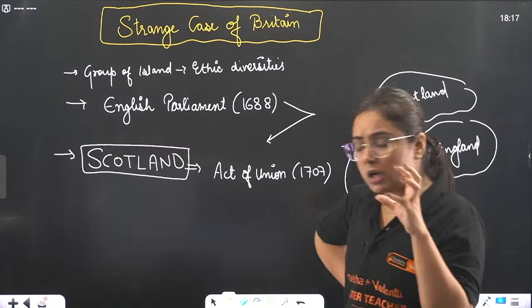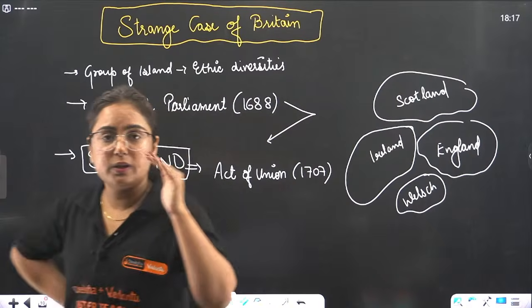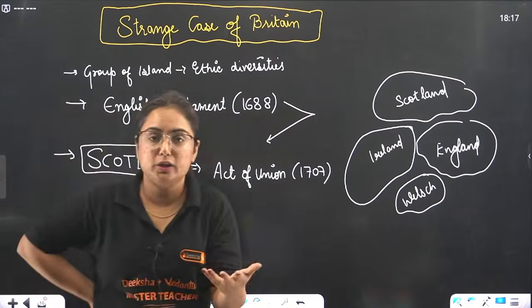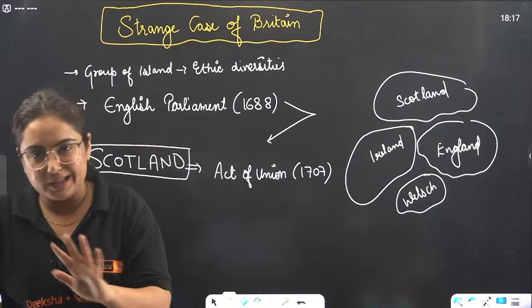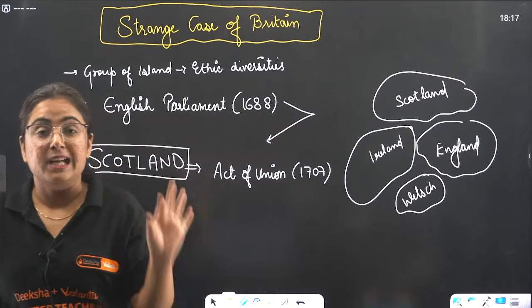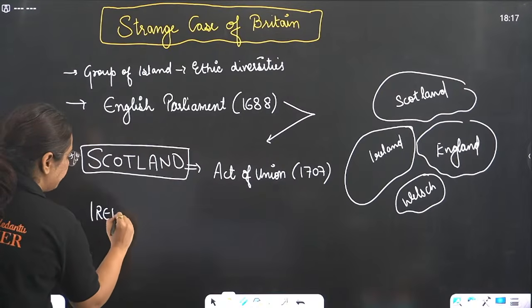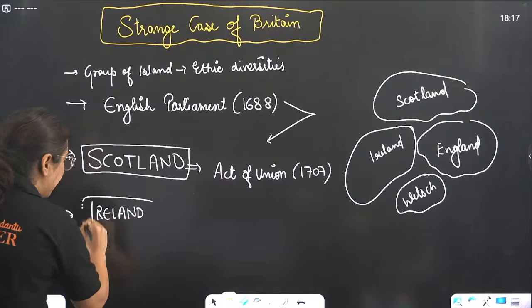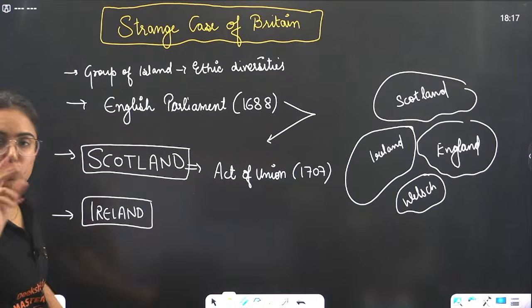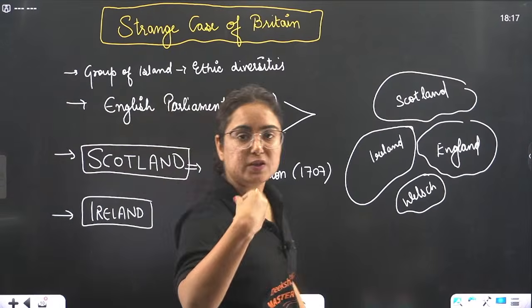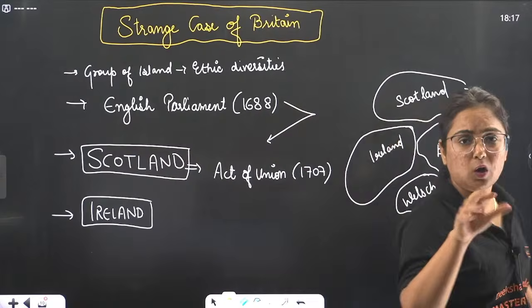However, the Scottish Highlanders were there. They tried to fight against them, but they were totally suppressed. The next in their eyes was Ireland. But Ireland was a region divided into two groups: Protestants as well as Catholics.